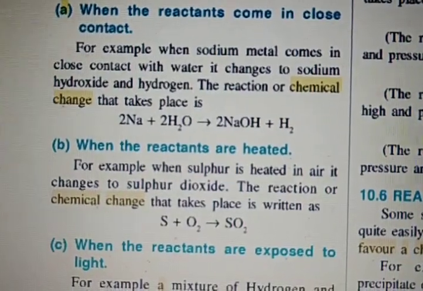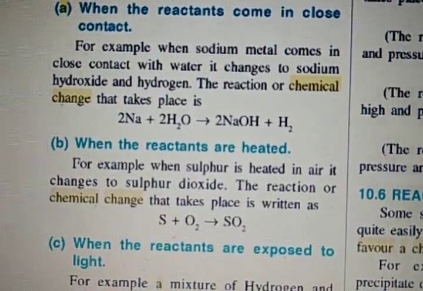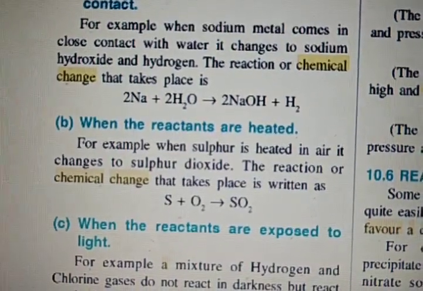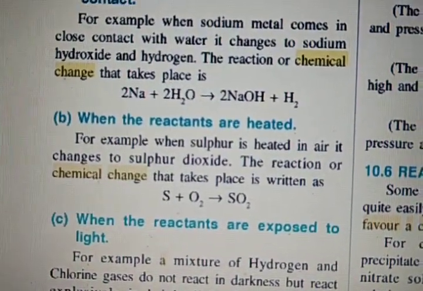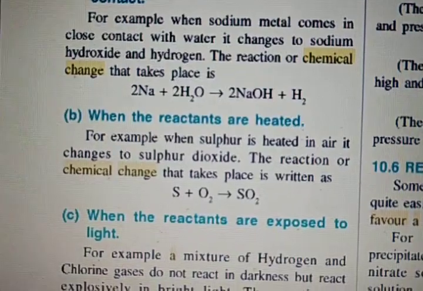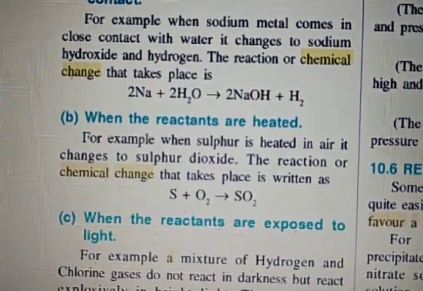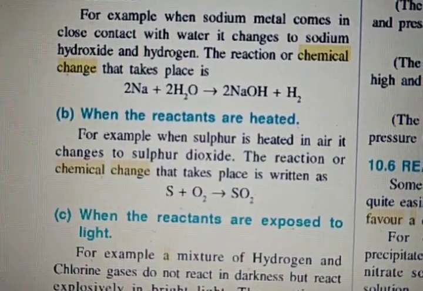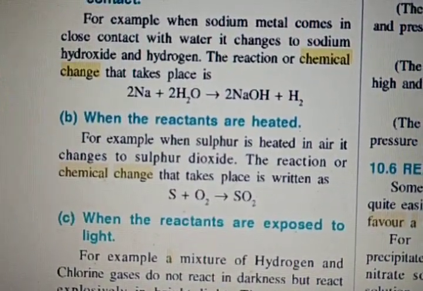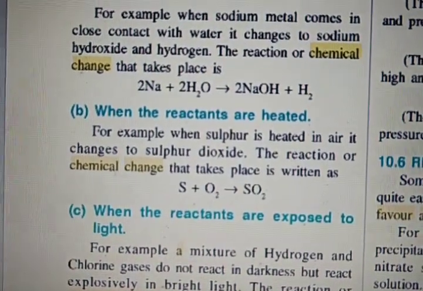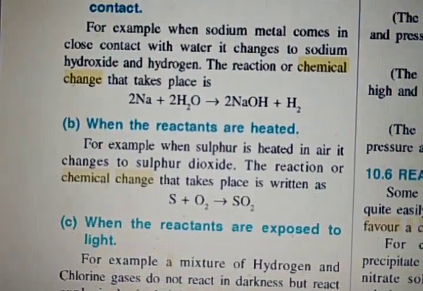Then the third point is heat. Some chemical changes occur only on heating. Like in your book, an example is given that iron powder and sulfur, if you mix them, will not react. Then if you supply heat to this mixture, it will react and change into iron sulfide.